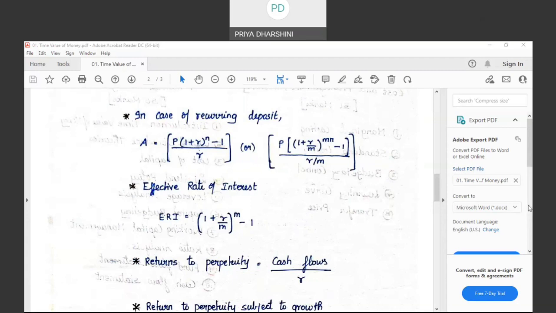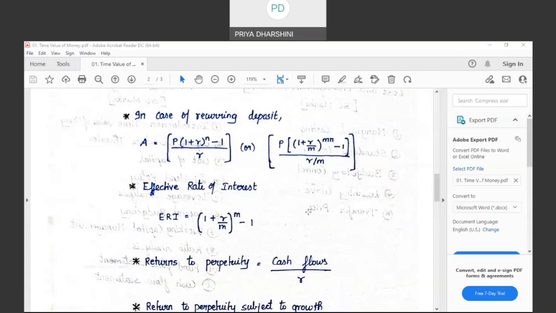I told about investment one time. How am I going to find the future value? Then how am I going to compound it multiple times in a year? Then I told about a recurring deposit, which is an annuity investment. For that annuity investment, I will find the value if it is compounded only once in a year and if it is compounded multiple times in a year. Effective rate of interest. This effective rate of interest is applicable in case of multiple compoundings, where the return will be more than the percentage quoted per annum.